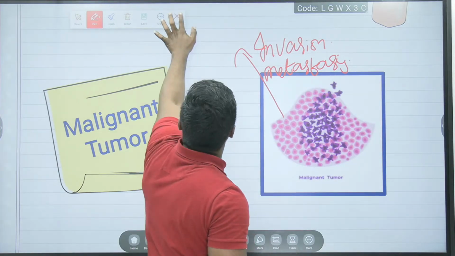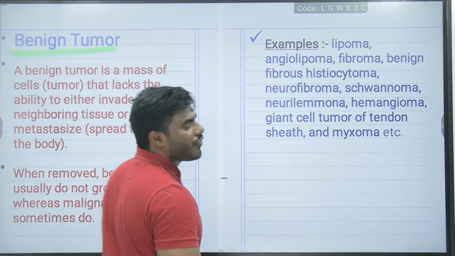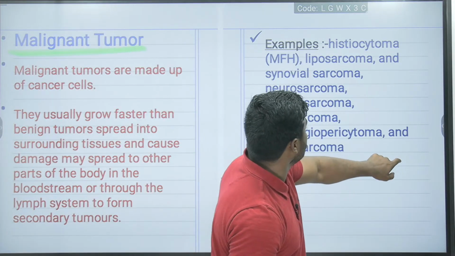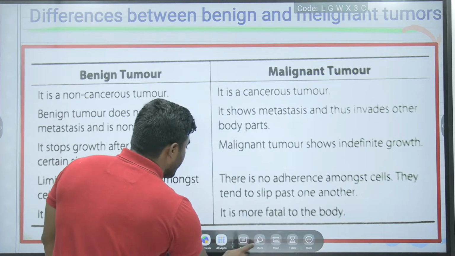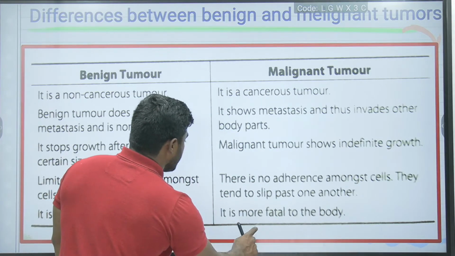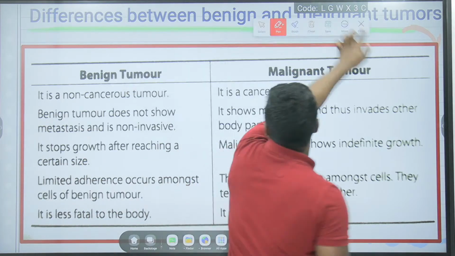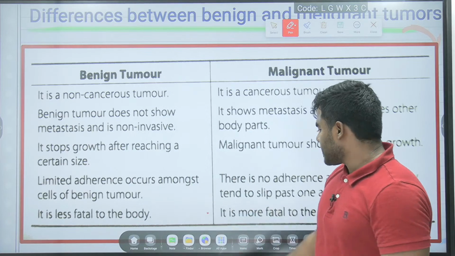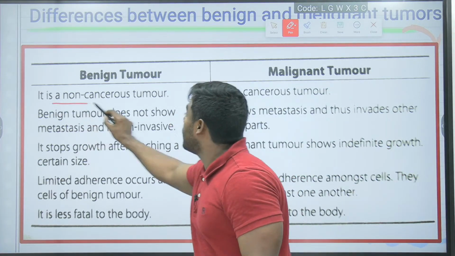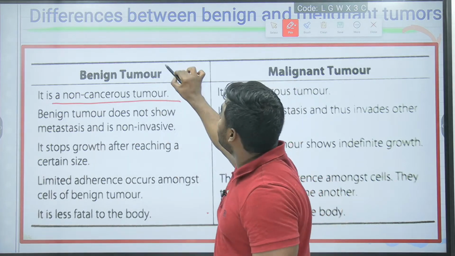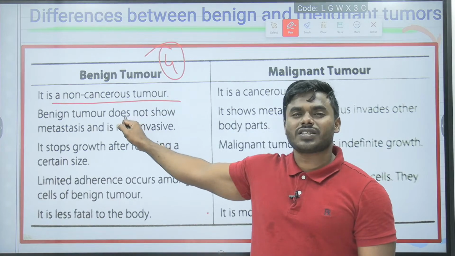Okay, so now let me explain the major and fundamental differences between the benign tumor and the malignant tumor. It is very important. You have to remember all the statements without fail. Now, friends, focus all of you. Look into this. The benign tumor is a non-cancerous tumor. From here also we got the part C question. What tumor is it? Non-cancerous tumor.